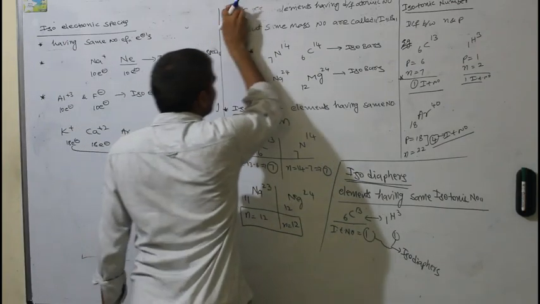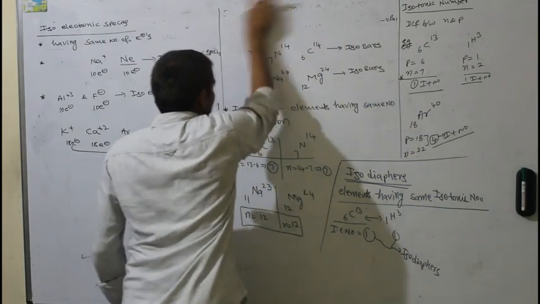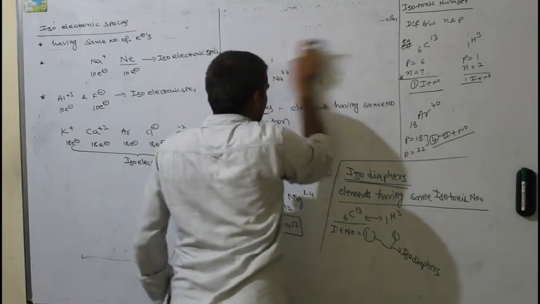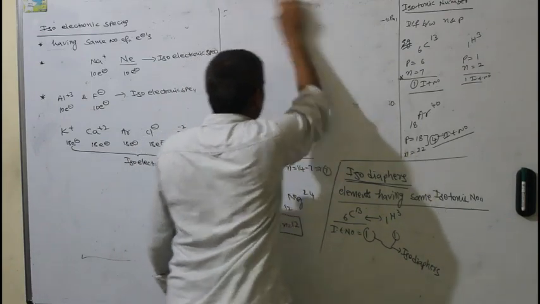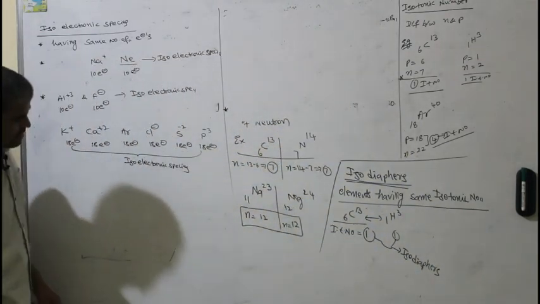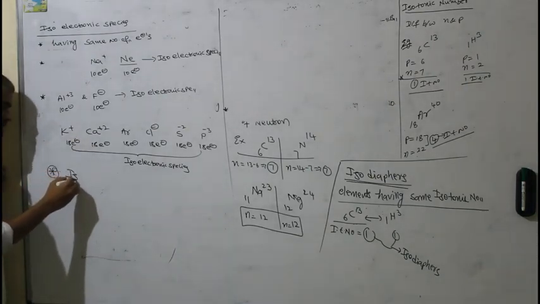And the last one, isosters. What is meant by isosters?